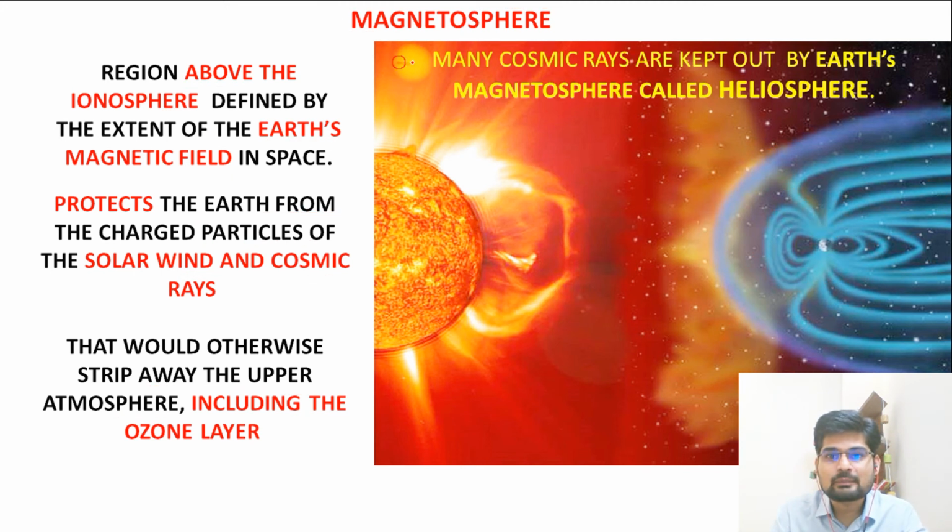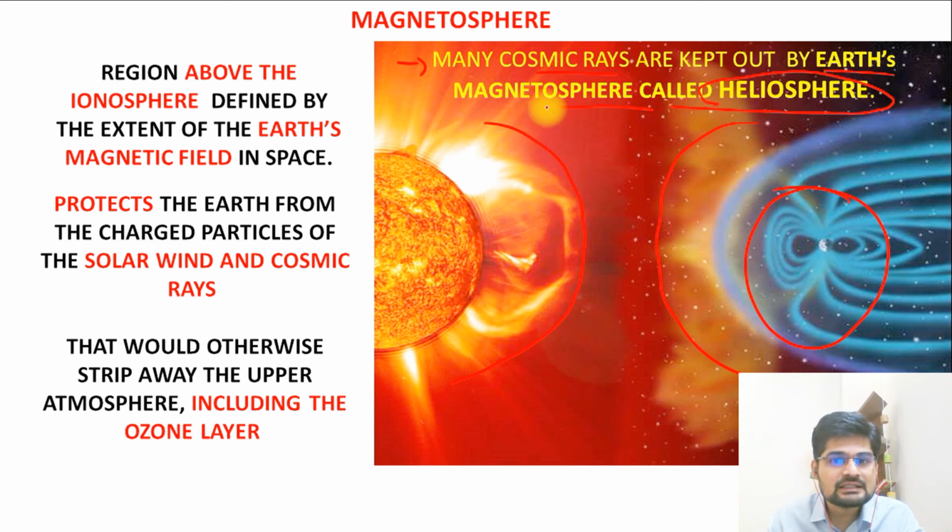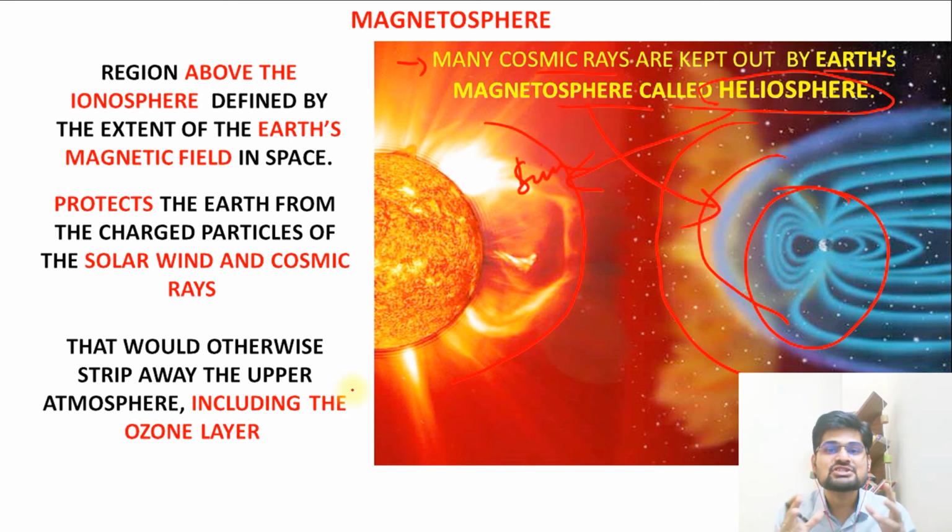So what we see is that many cosmic rays are kept out by Earth's magnetosphere, and that is why this magnetic property is important. Many times we understand this as well, that this is the heliosphere and this is the magnetosphere. And remember, all these cosmic rays are either stopped by the Sun's heliosphere or Earth's magnetosphere. So heliosphere belongs to the Sun and magnetosphere belongs to Earth. These are the protective shields.